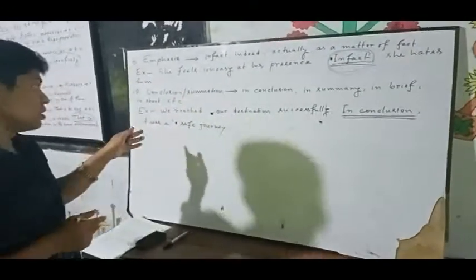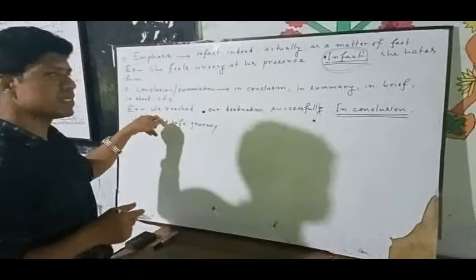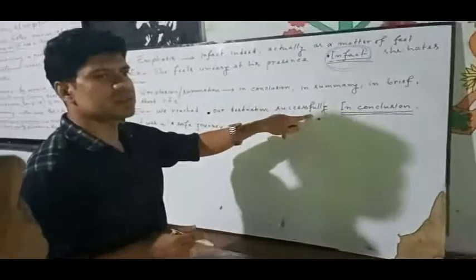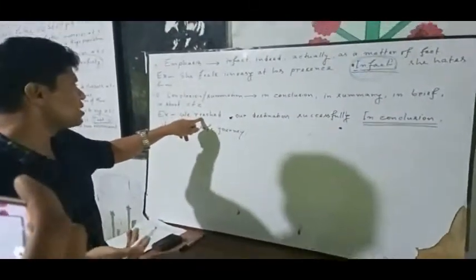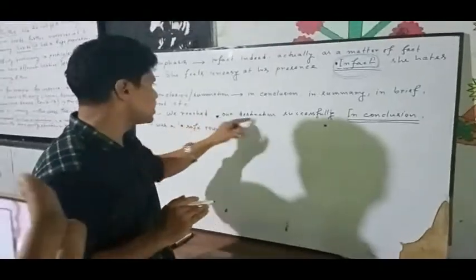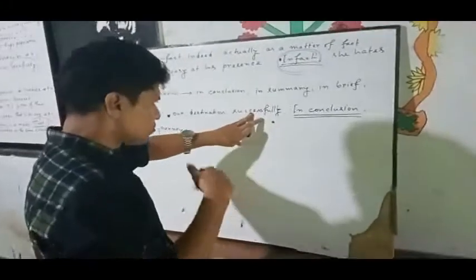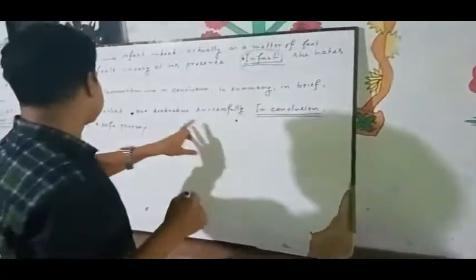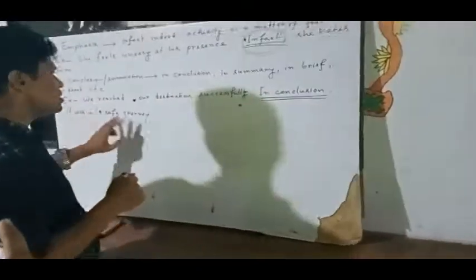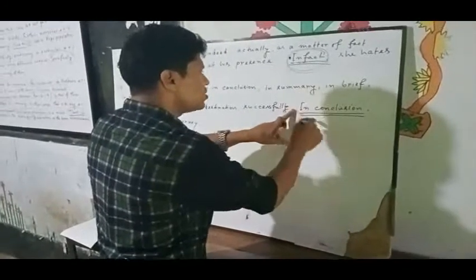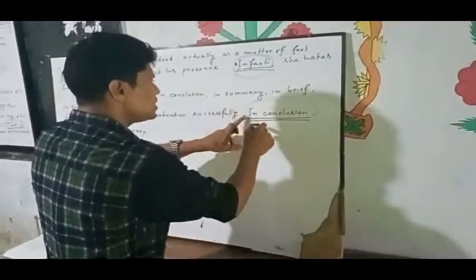So my dear students, if you take a look at what I did with my example, I have stated here that we reached our destination successfully. So we first think that we have completed our mission so perfectly. This is the first information, and we are going to close it with this sentence: it was a safe journey. So it is the concluding statement. For this reason, I have managed a concluding connector, and it is in conclusion.